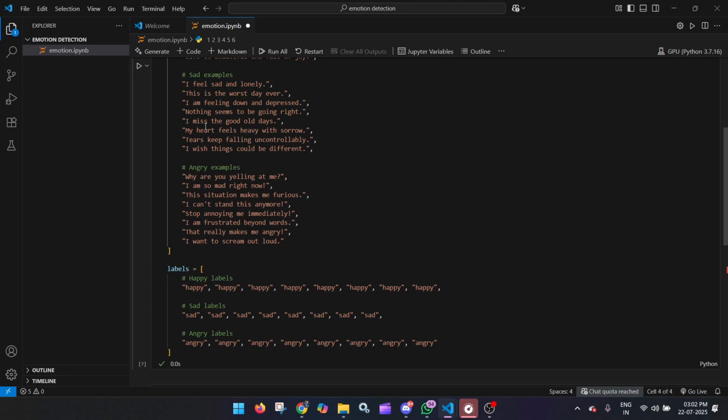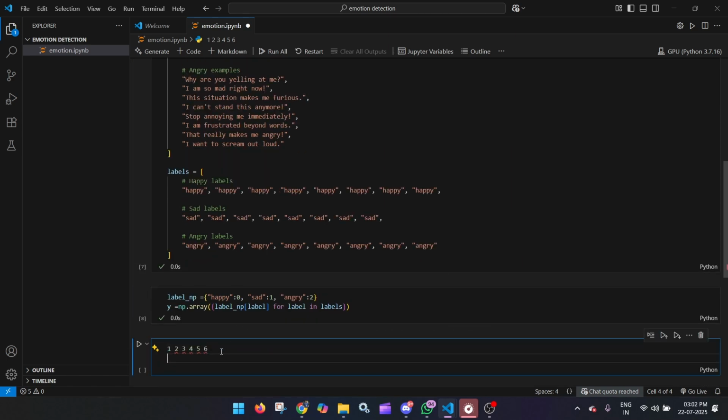Now if I take another sentence like this one, I feel sad, very lonely. 1 2 3 4 5. Here there are 5. So in the next line I write 1 2 3 4 5, and you can see a space is already left over here. So it is not actually of equal length.